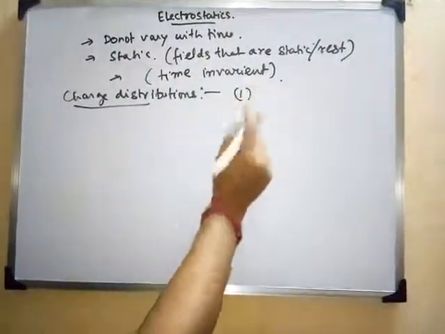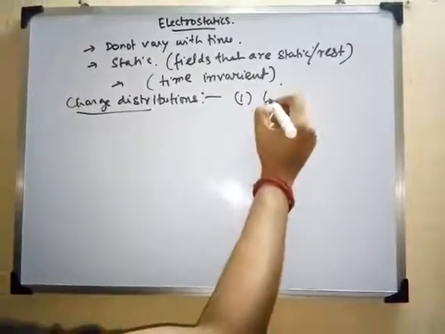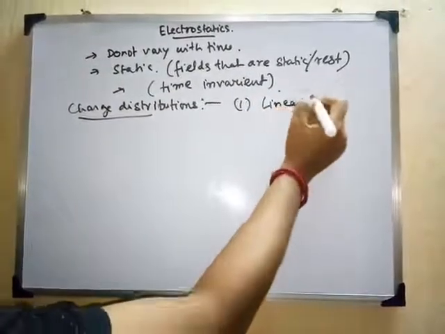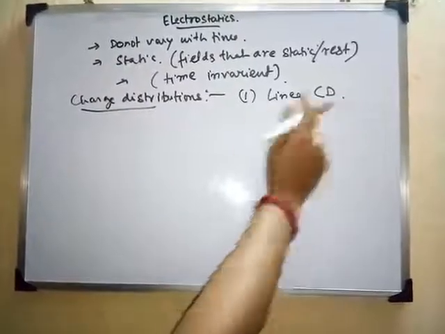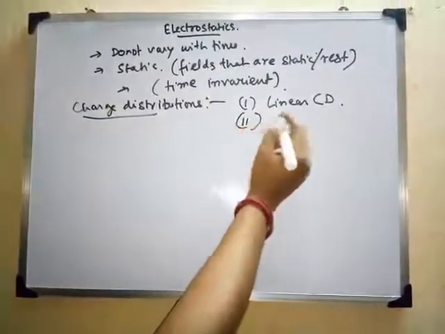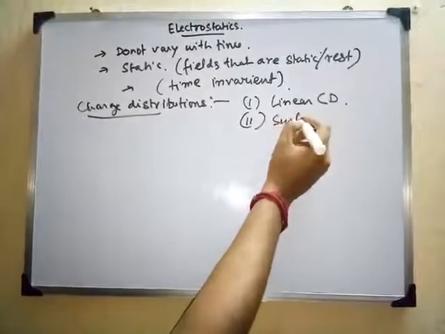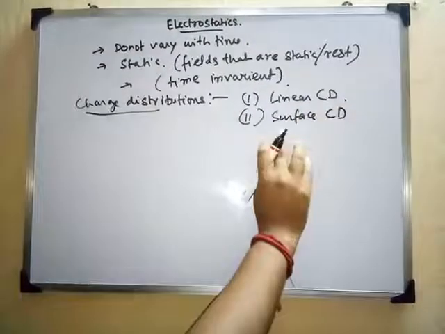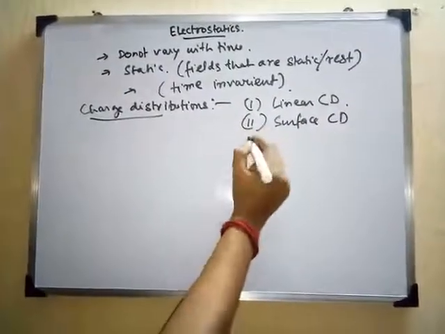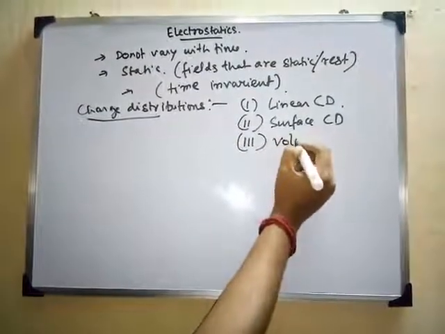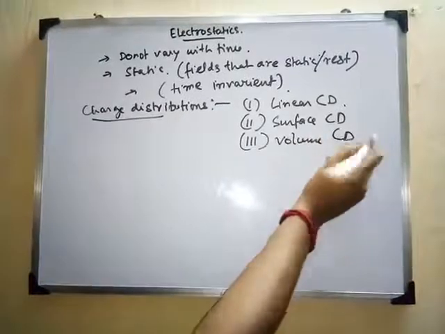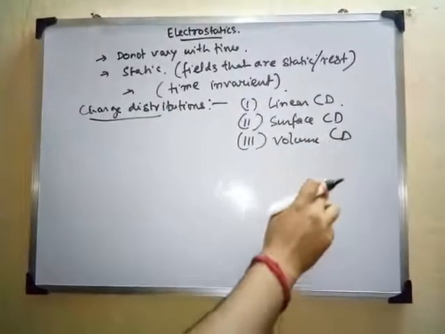Let us say one we call linear CD. CD is charge distribution. So linear charge distributions can be there. One is surface CD, that is surface charge distribution, and another is volume CD, where the charge is distributed throughout the volume.